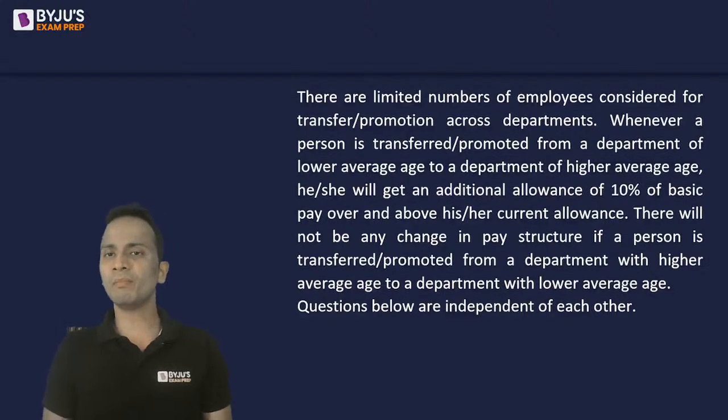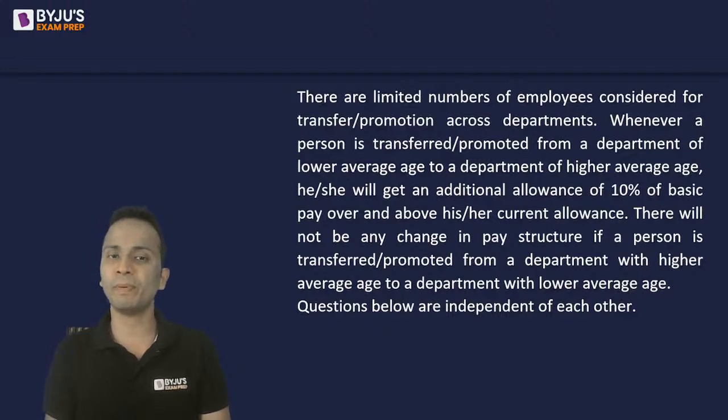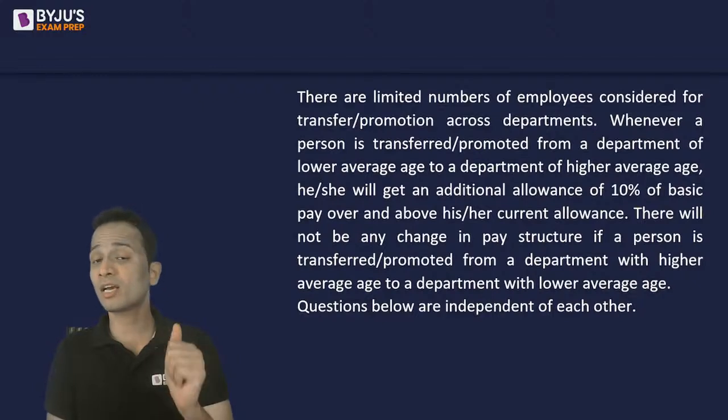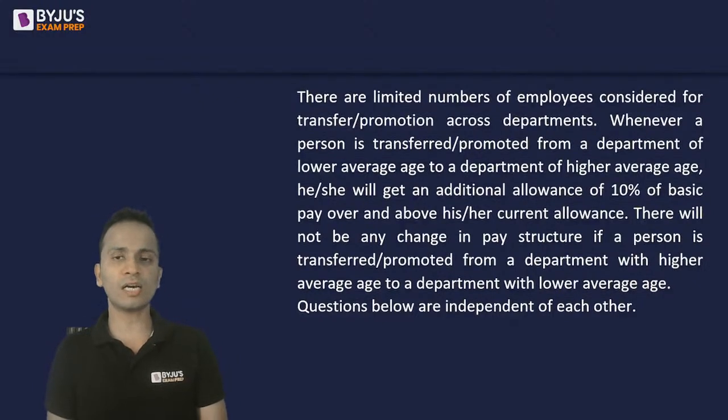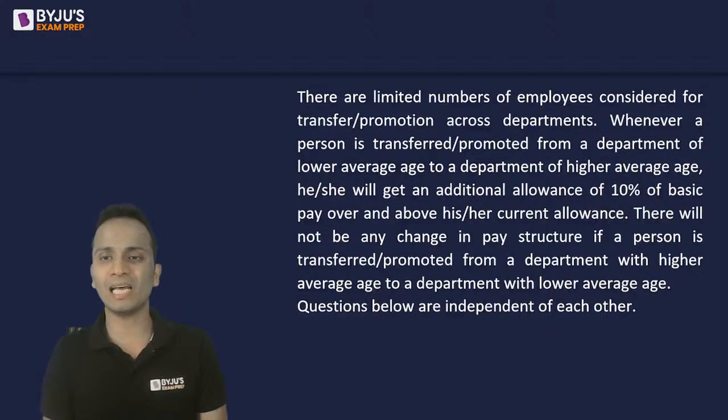There are a limited number of employees considered for transfer or promotion across departments. Whenever a person is transferred or promoted from a department of lower average age to a department of higher average age, he or she will get an additional allowance of 10% of basic pay, over and above his or her current allowance. जो भी उसका current allowance है, he will get an additional 10% of the basic pay over and above it.